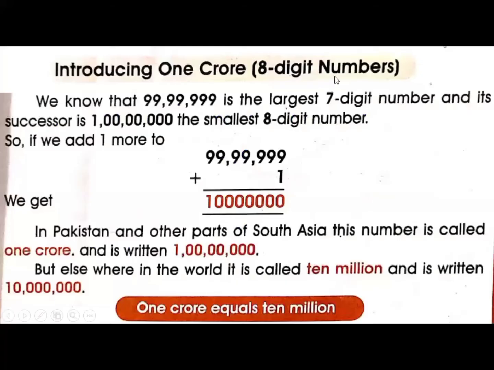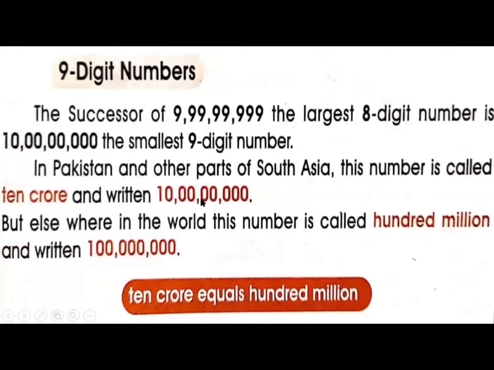In the previous class, we learned about 8-digit numbers. An 8-digit number starts from 1 crore in the Pakistan system, and in the international system an 8-digit number starts from 10 million. So 1 crore means 10 million. 1 crore is equal to 10 million.